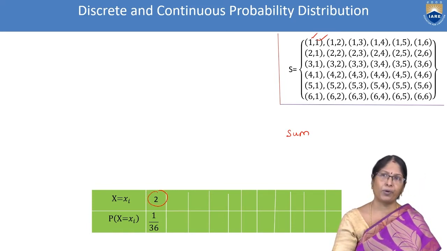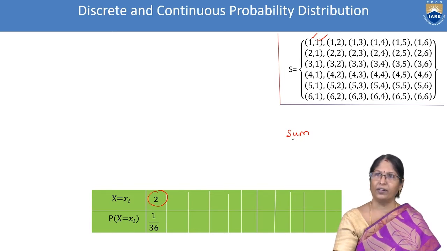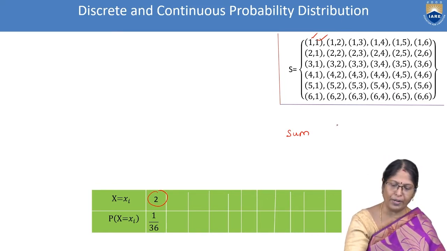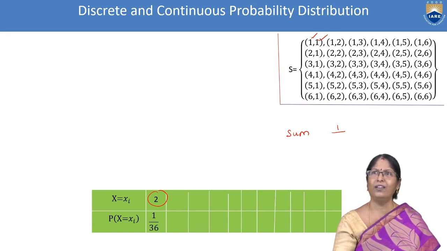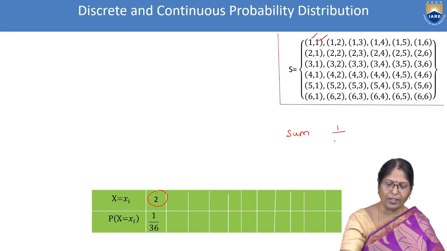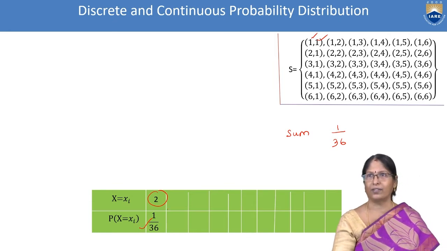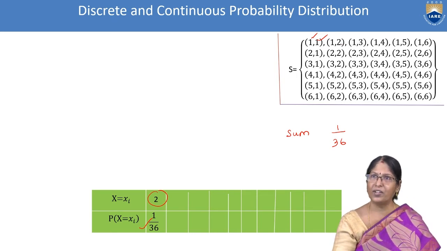Basic definition of probability. The basic definition of probability is, sum is our condition, favoring that condition or satisfying that condition. The two to get, the value to get, how many possibilities are there? Only one possibility divided by total possibility. Total possibility, it's nothing but sample space. Total possibility is 36. So when the sum is 2, the probability is 1 by 36. Clear?